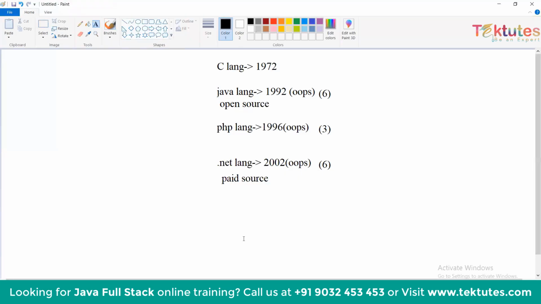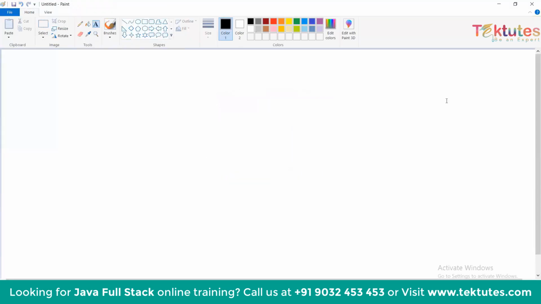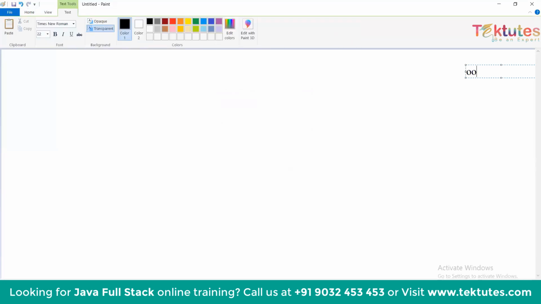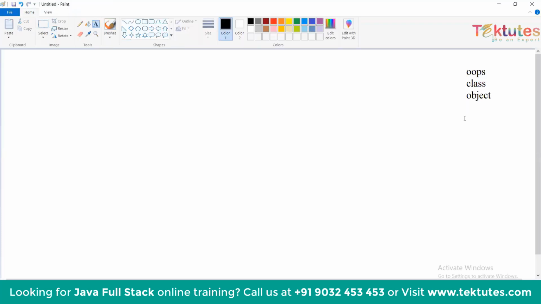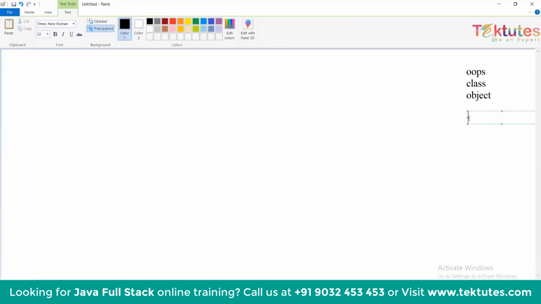So here we need to understand what OOPS is. OOPS consists of six principles. We'll see the basic two principles, based on which the remaining four can be understood. So what is a class or what is an object? An object is something which exists physically, a real-world entity.